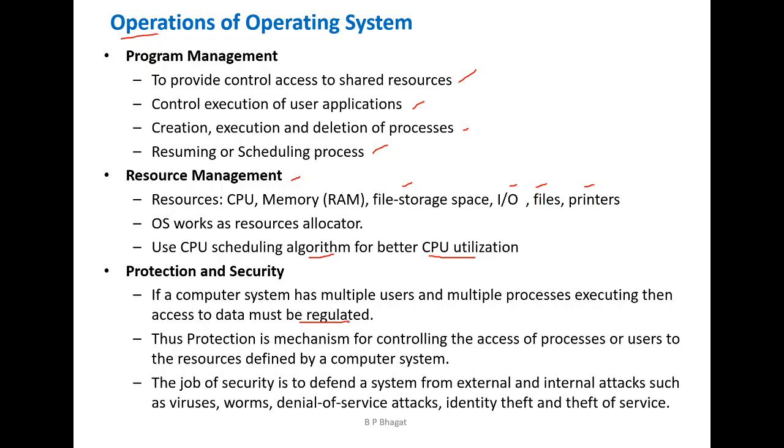So for that purpose, there is a mechanism that ensures that the files, memories, CPUs and other resources can be operated on only by those processes that have gained proper authorization from the operating system. Thus, protection is the mechanism for controlling the access of processes and users to the resources defined by the computer system.